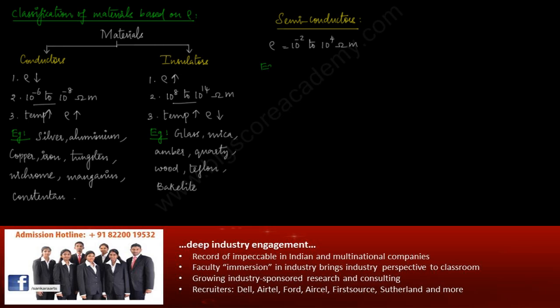Example: germanium, silicon. So this is the classification of materials based on resistivity.